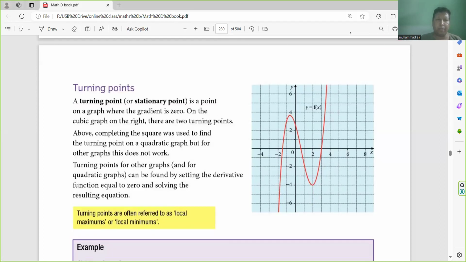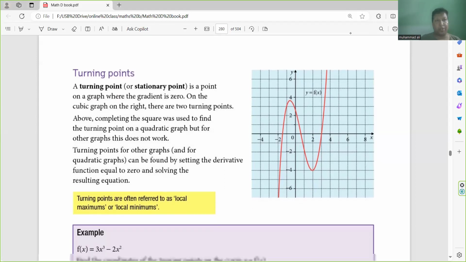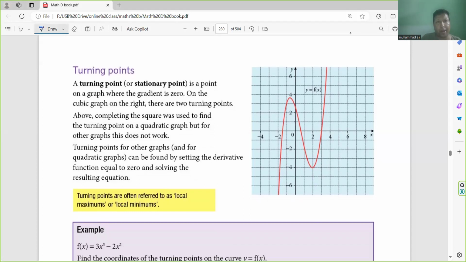Today, from Mathematics D, graph chapter, we will try to solve some questions related to turning points. A turning point or stationary point is a point on a graph where the gradient is zero. On the cubic graph on the right, there are two turning points. This is one turning point, that one is another turning point.